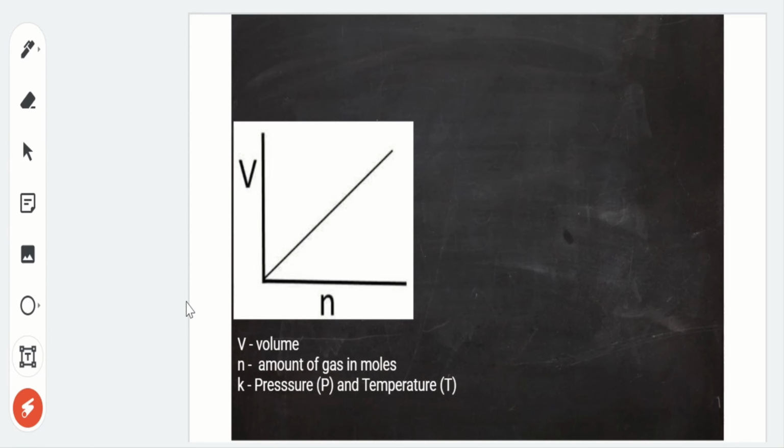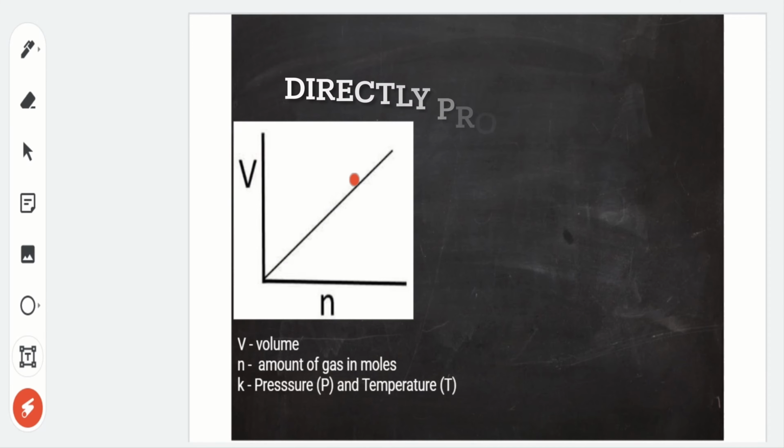Okay, so based on our simulation, if we describe the relationship between the volume and amount of gas at constant pressure and temperature in a graph, it will look like this. We have our amount of gas here as our independent variable, and then we have the data for volume of gas here as our dependent variable.